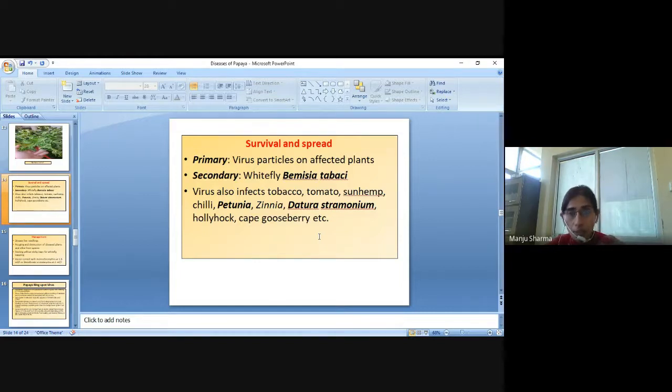Survival and spread. Primary survival is virus particles on affected plants. Secondary spread is by whitefly, Bemisia tabaci. The virus also infects tobacco, tomato, sunhemp, chili, petunia, zinnia, datura, stramonium, hollyhock, cape gooseberry, etc.